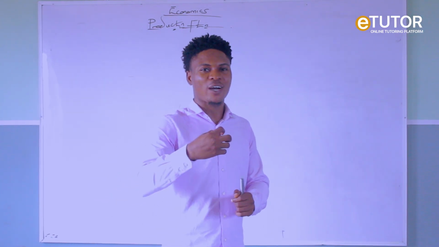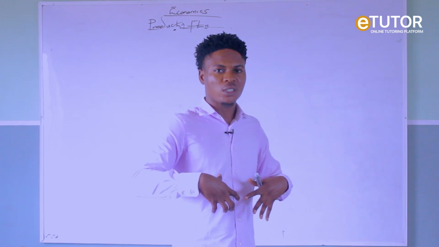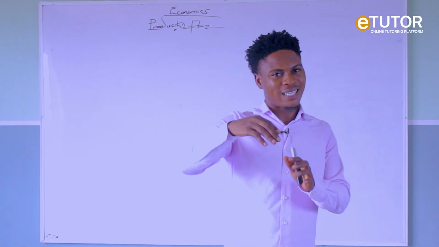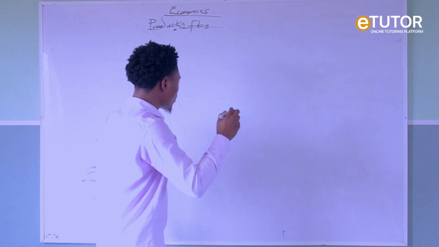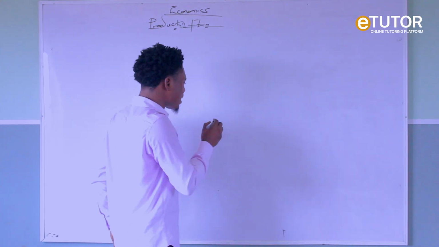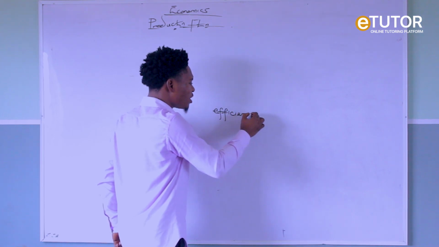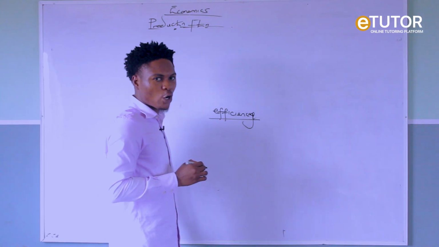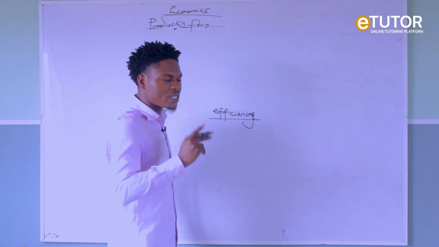You are creating satisfaction. Now, as a producer, the primary aim is to maximize profit. Now, let us look at a producer in this view. One thing about production is that there must be efficiency. What do I mean by efficiency in production? Efficiency in production talks about 2 things.